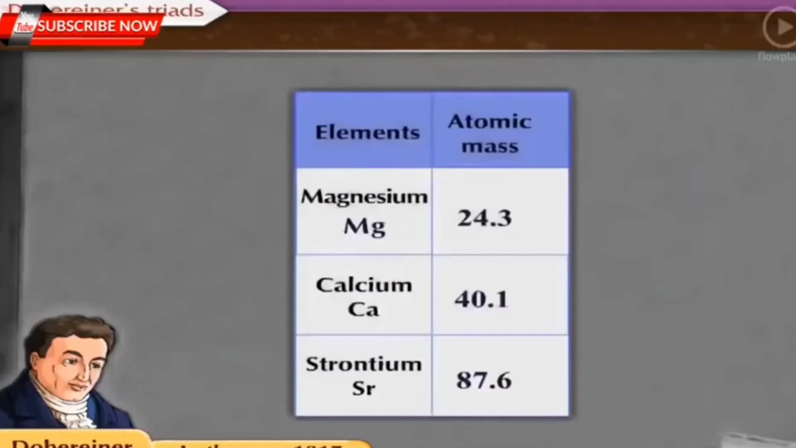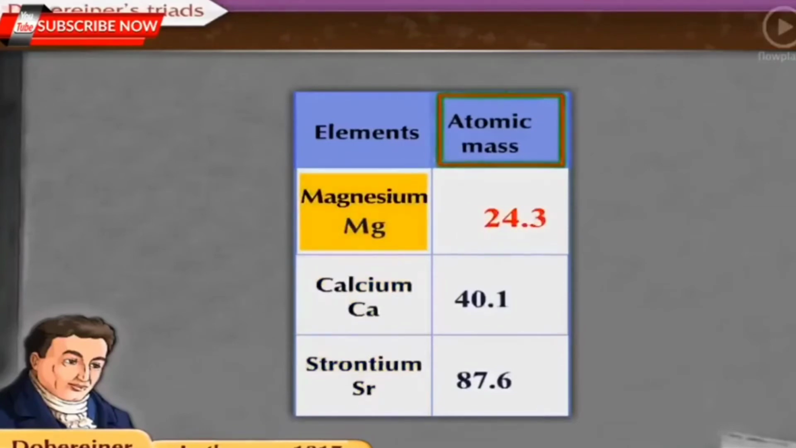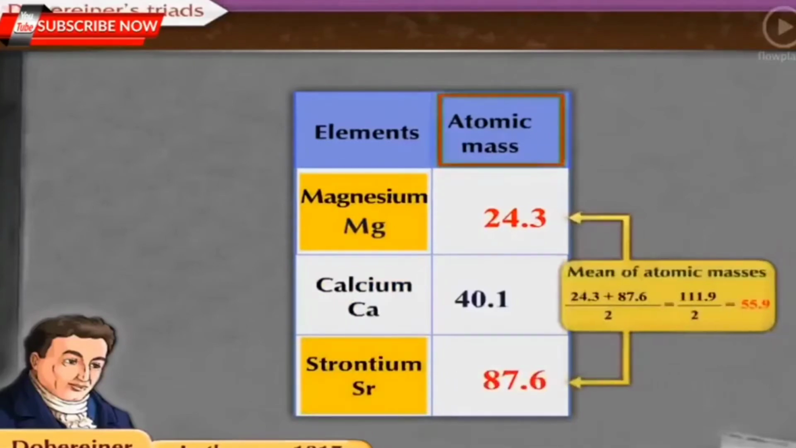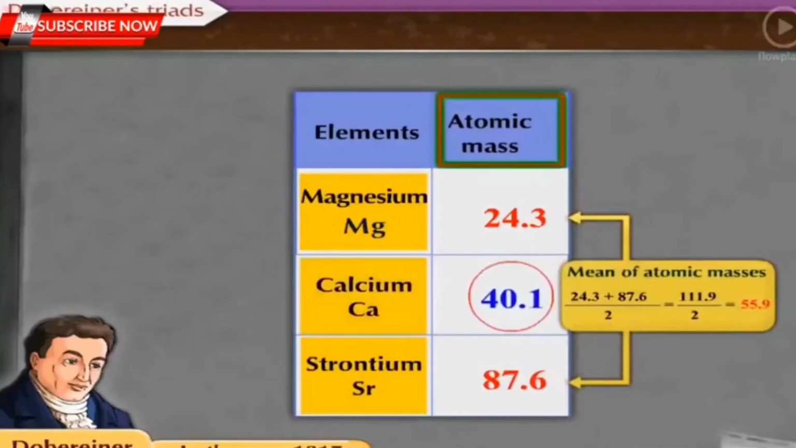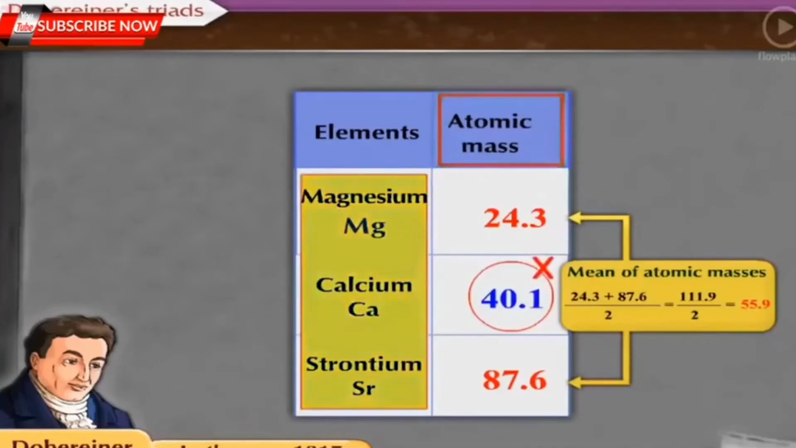Now let us consider the atomic masses of magnesium, calcium and strontium and find whether they form a triad. The atomic mass of magnesium is 24.3 and that of strontium is 87.6. Their mean value is 55.9. This value is not equal to the atomic mass of calcium, which is 40. This shows that the elements magnesium, calcium and strontium do not form a Dobereiner's triad.